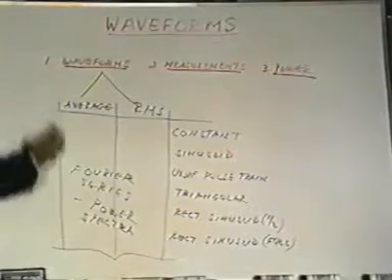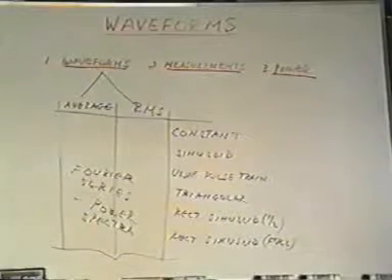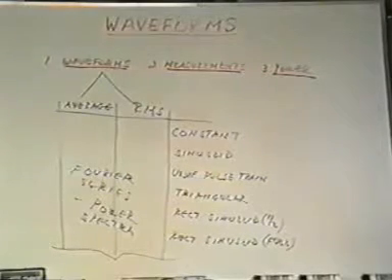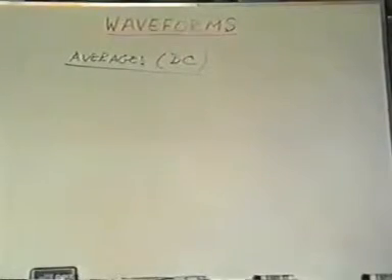Part 1, averages of these 6 waveforms. Well, we'll get started with averages of various waveforms. I'd also like to mention the fact that we will be dealing with periodic waveforms for this entire lesson. We'll be talking about every waveform, every pulse train, everything we think about will be sinusoidal, or not necessarily sinusoidal, but it'll be periodic. Now, what happens when things are not periodic? What do you do? Well, that's a subject for a different lesson.